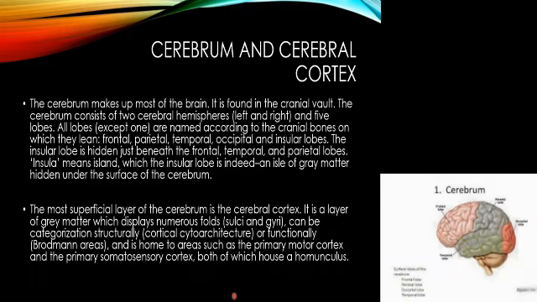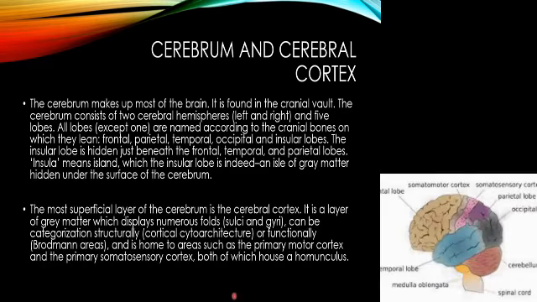All the lobes except one are named according to the cranial bones on which they lean: frontal, parietal, temporal, occipital, and insular lobes. The insular lobe is hidden just beneath the frontal, temporal, and parietal lobes. Insula means island, which the insular lobe indeed is, an isle of gray matter hidden under the surface of the cerebrum. The most superficial layer of the cerebrum is the cerebral cortex.